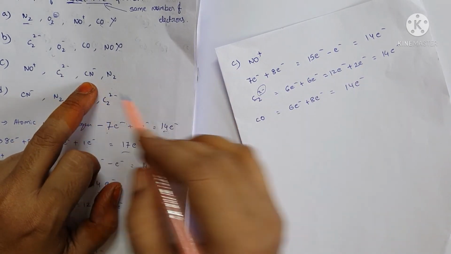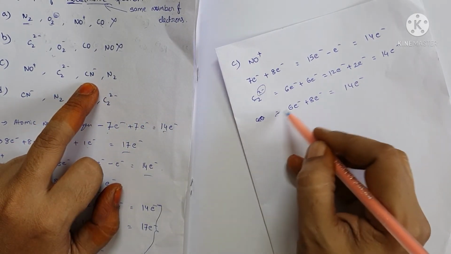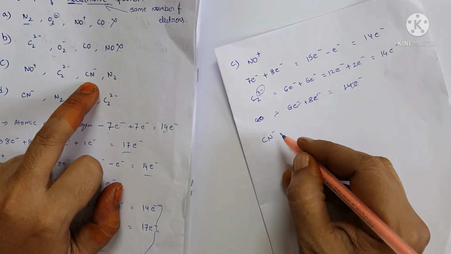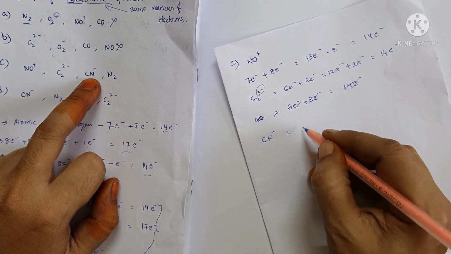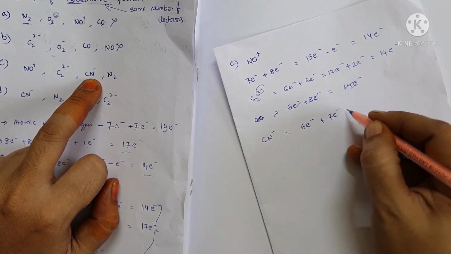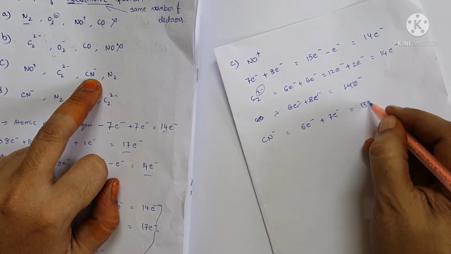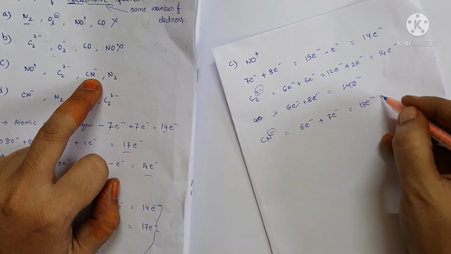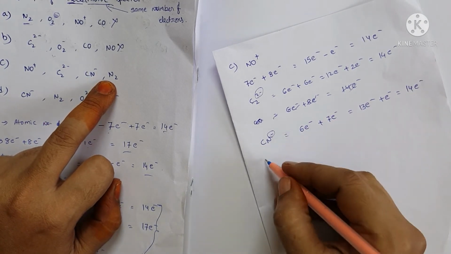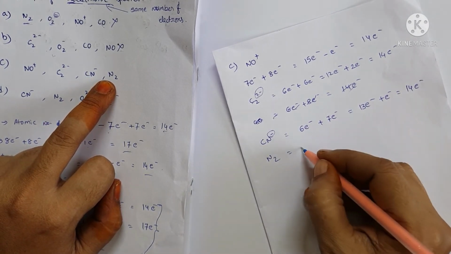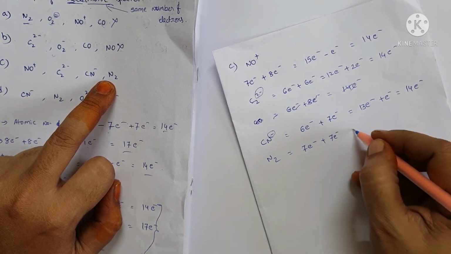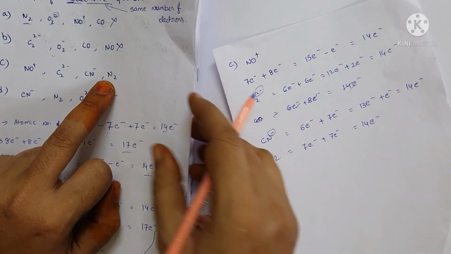And the next is CN minus: carbon 6 electrons, nitrogen 7 electrons, 13 electrons, and here one more charge is there, so we are adding one more electron, total 14 electrons. And the next one is N2: nitrogen 7 electrons and another nitrogen 7 electrons, total 14 electrons.